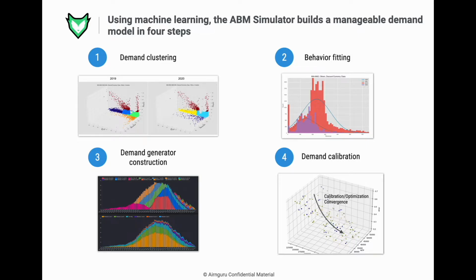Each of these segments can be molded in intensity or behavior to construct different scenarios. Decreases of 10% in demand or leisure demand shortening their average length of stay are some examples of scenarios that can be easily generated with the ABM Simulator demand model.